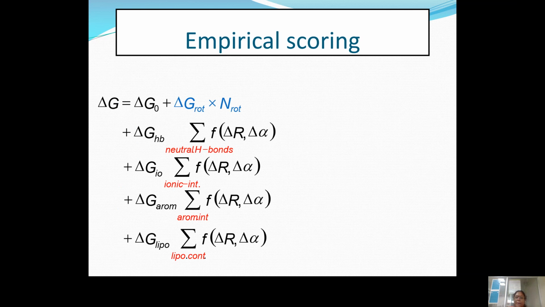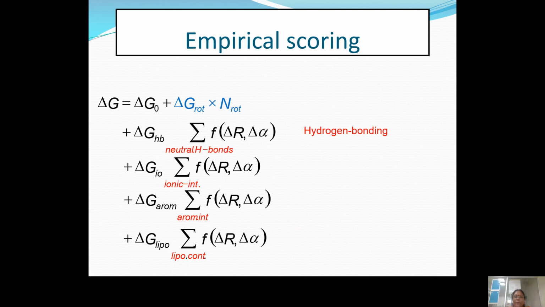The next one is empirical scoring. Delta G is denoted by delta G rotational times the number of rotational bonds, where neutral H bonds, ionic interaction, aromatic interaction, and lipophilic contributions will be included.